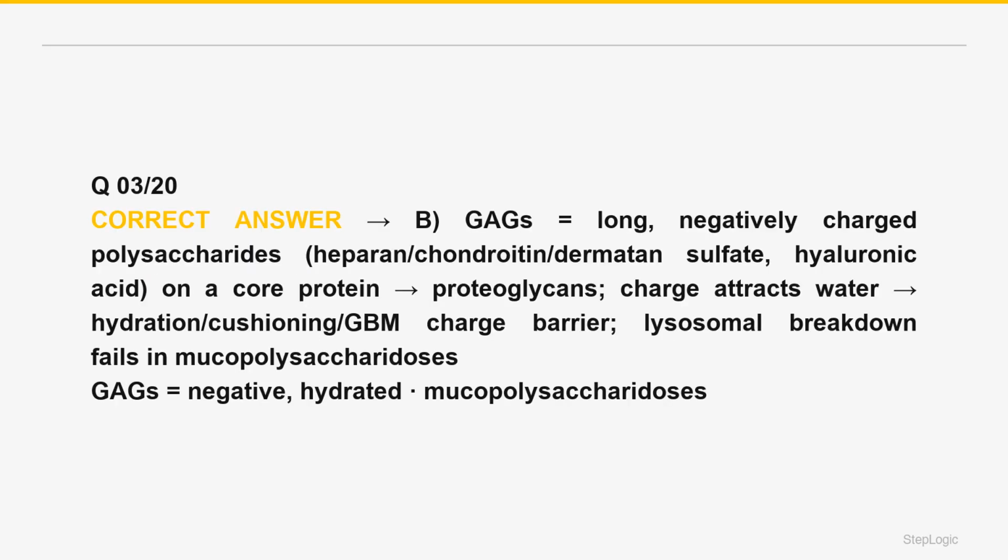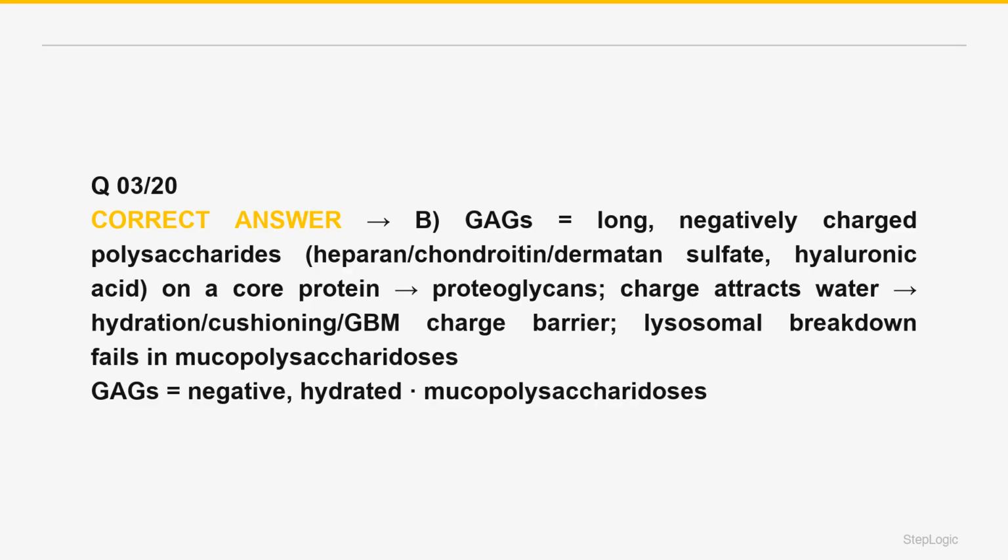The high-yield functions follow from the negative charge. GAGs attract cations and water, giving tissues their hydration and turgor, providing the compressive cushioning of cartilage and synovial fluid lubrication, hyaluronic acid, and contributing the negative charge barrier of the glomerular basement membrane, heparan sulfate.